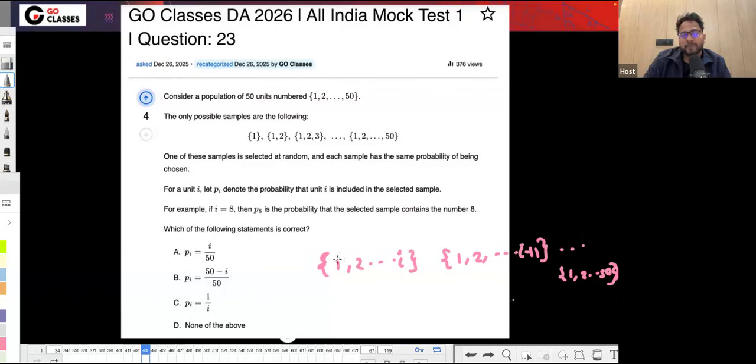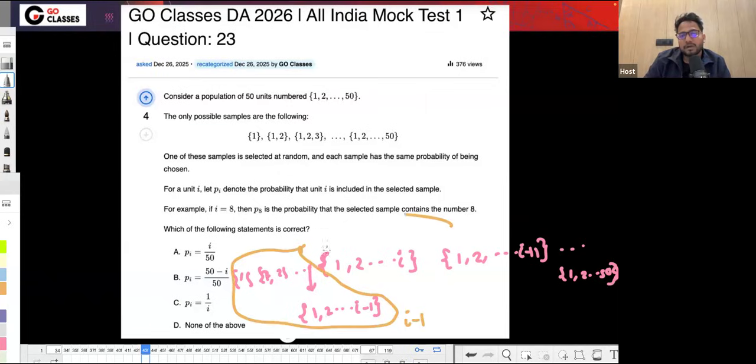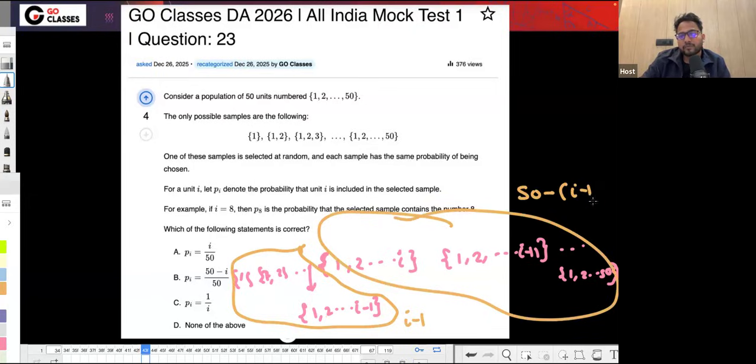So if there are a total of 50, right? 1, 1 2, and up to i minus 1, like that. Before that, there will be a sample which looks like this: 1, 2, up to i minus 1. So till now, before that, how many samples do you have? i minus 1 samples. And how many samples are these? In total, if there are 50, then 50 minus (i minus 1), right? If it is uniform probability, then these are the favorable cases: 50 minus i plus 1,